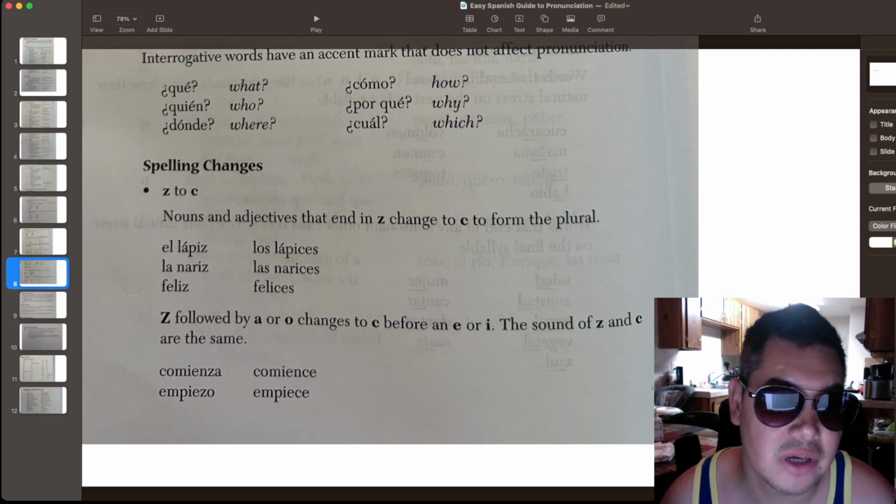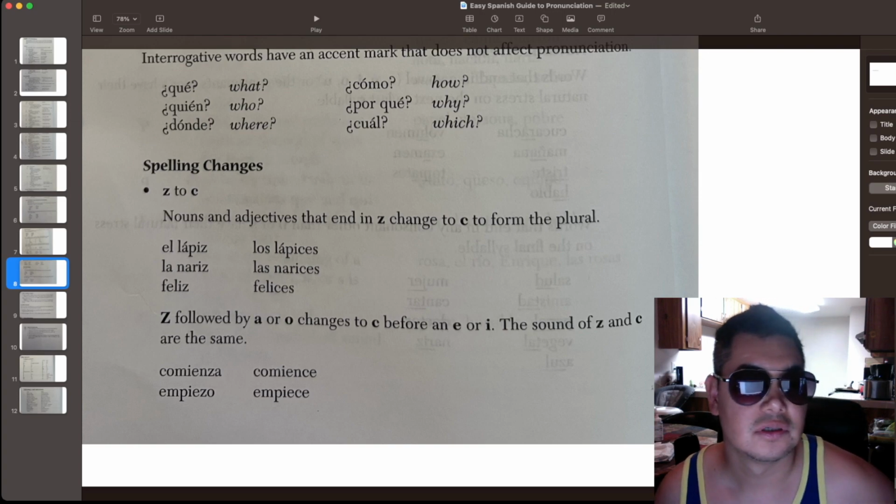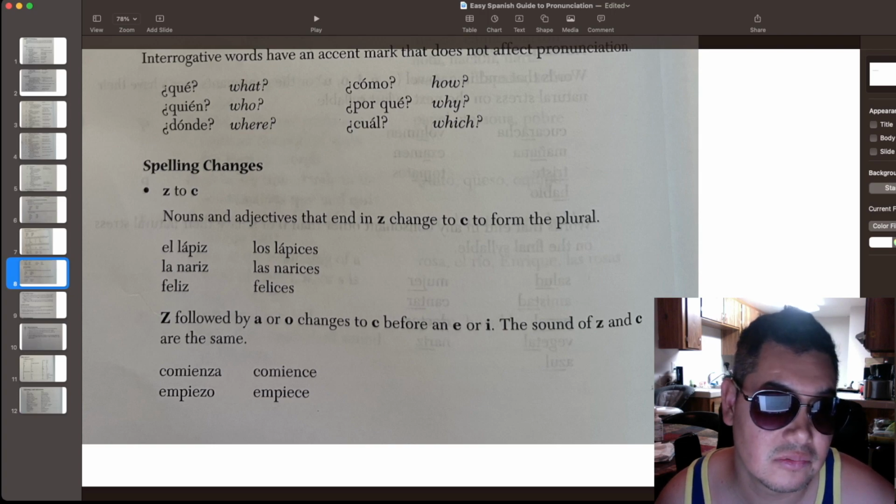Z followed by A or O changes to C before an E or an I. The sound of Z and C are the same. So, okay, we have over here the za, but it's followed by an A or an O. For example, empiezo.